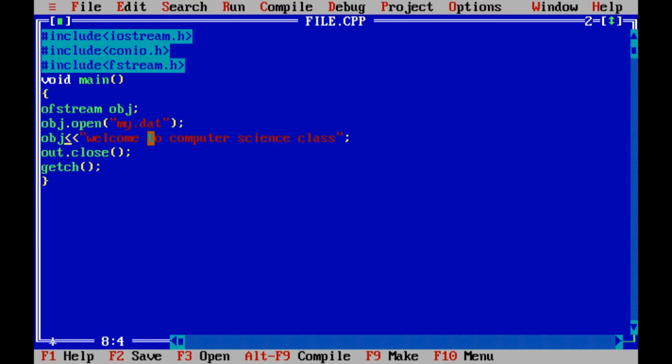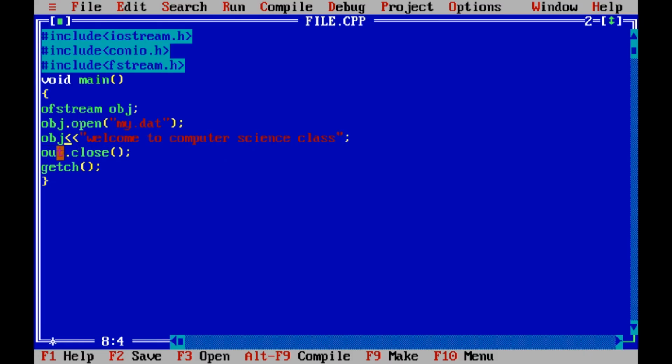See the sequence. First we created the object, then using the object we created a file, my.dat, and inside that file we have done the writing operation. That means the message "Welcome to computer science class" will be written in the file.